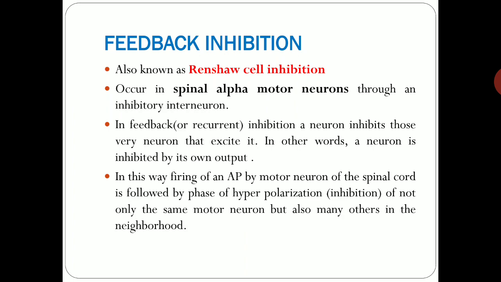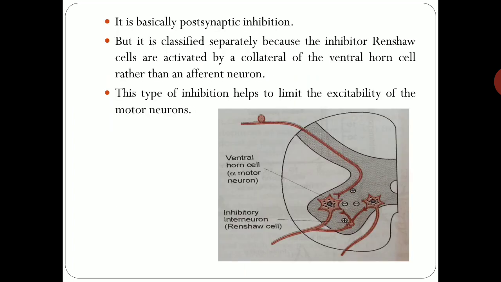In this way, firing of an action potential by a motor neuron of the spinal cord is followed by a phase of hyperpolarization of not only the same neuron but also many others in the neighborhood. So it is basically postsynaptic inhibition, but it is classified separately because the inhibitory Renshaw cells are activated by collaterals of ventral horn cells rather than afferent neurons.